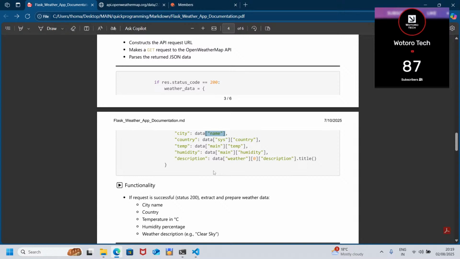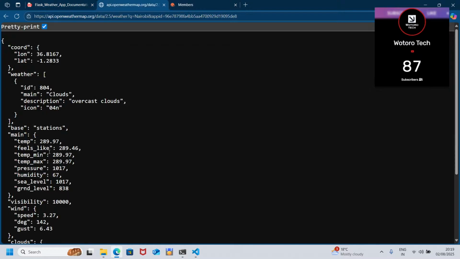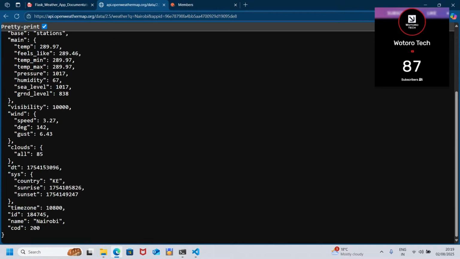So that means when you want to display the city, you need to get this out of the information that was returned. Also, if we need the country and the sys, I think that will stand for system. Then we check here, country.